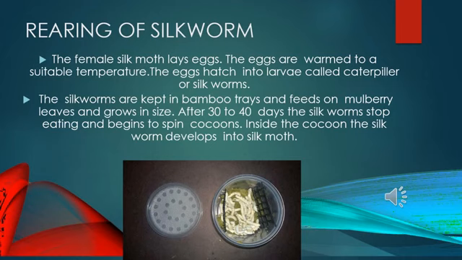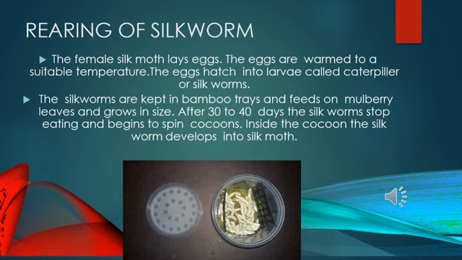Next, the farmer has to take care of the larvae or the silkworm. The silkworms are kept in big bamboo trays, and a lot of mulberry leaves are given for them to feed. As these caterpillars or larvae go on eating the mulberry leaves, they grow in size.